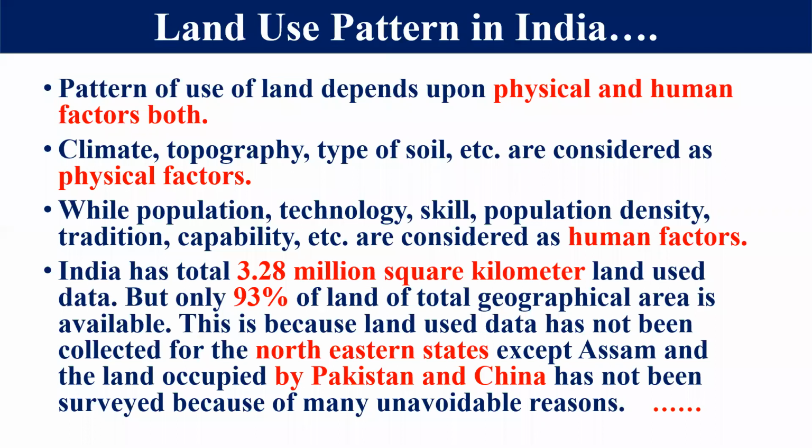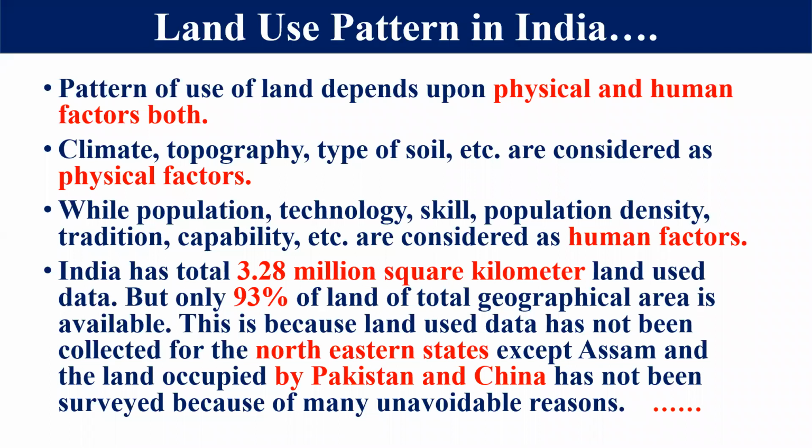So that's why the land use pattern of India, and you can say all over the world, is totally dependent on two factors: physical and human factors. Dear student, you must take care about these two points, because you may get a question asking which is not a physical factor, with options climate, topography, type of soil, and density of population. You have to tick population density, because that factor is a human factor. So note down these two important things, right?